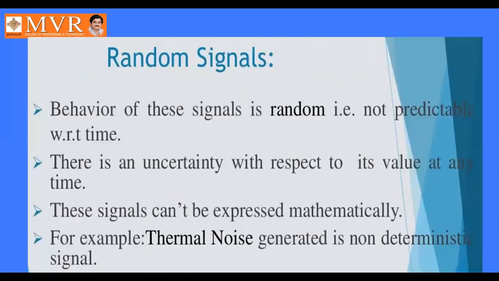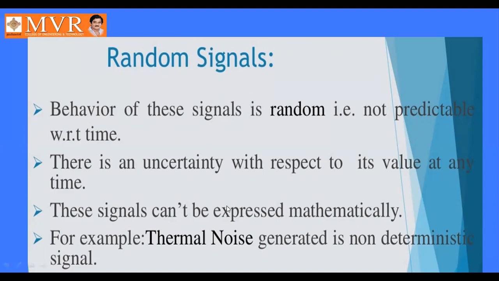Next, random signal. What is meant by a random signal? Not predictable. It does not depend upon the time. Deterministic means it purely depends upon the time, whereas non-deterministic signals, also called random signals, are not predictable with respect to time. The behavior of these signals is random. There is an uncertainty with respect to its value at any time.